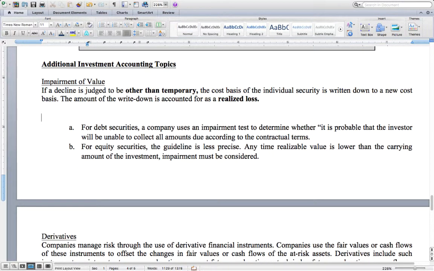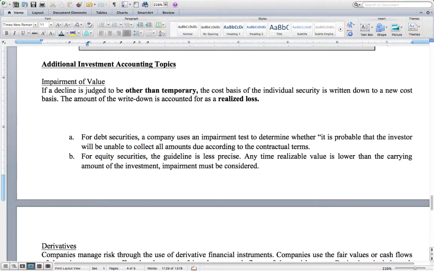To go through an example just to make sure this is clear. Let's say at 12/31 the book value of the security is 100, or the cost value.